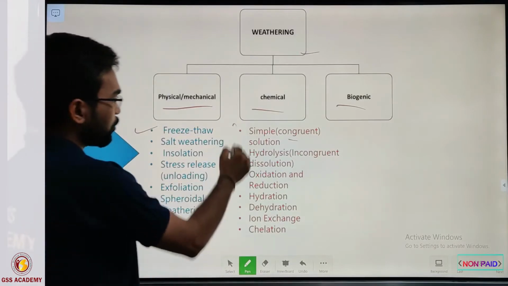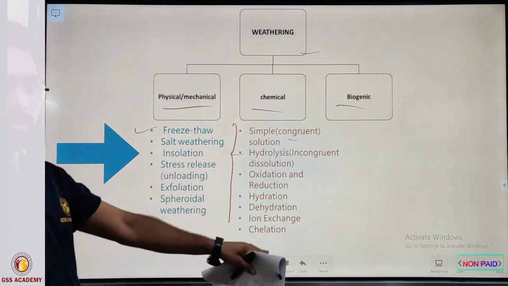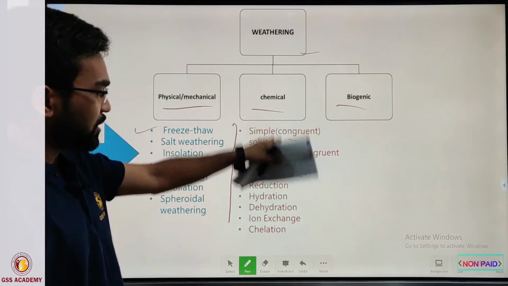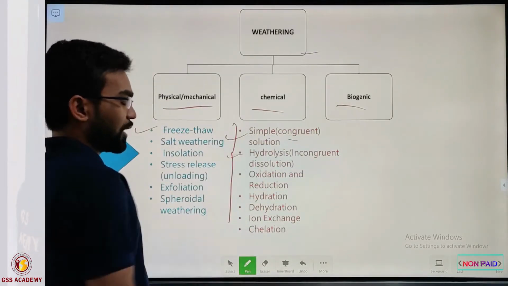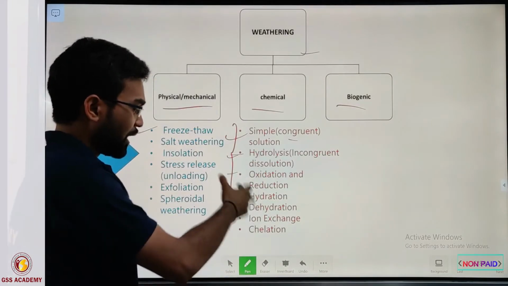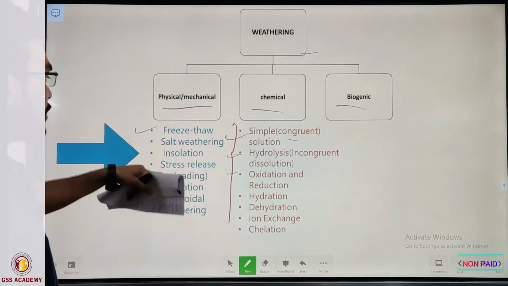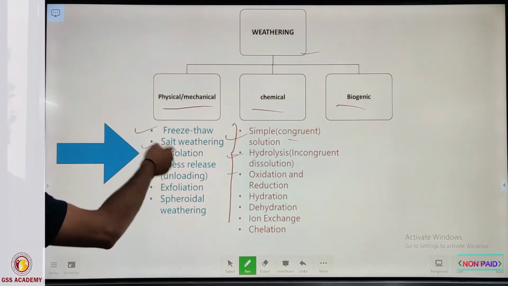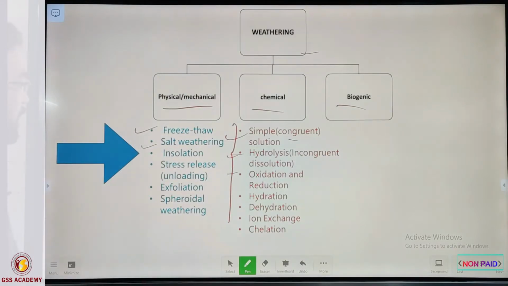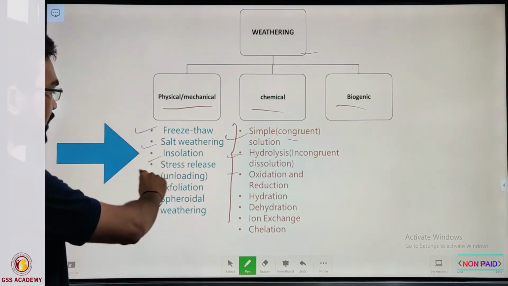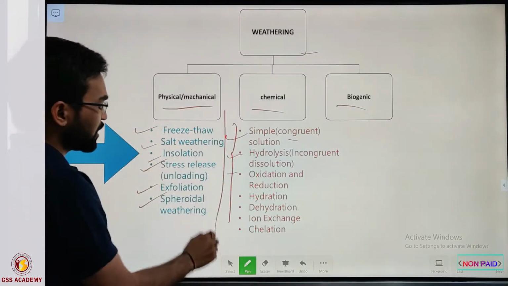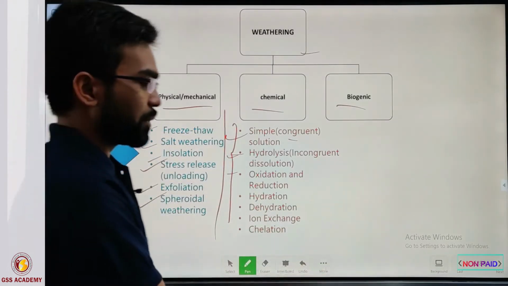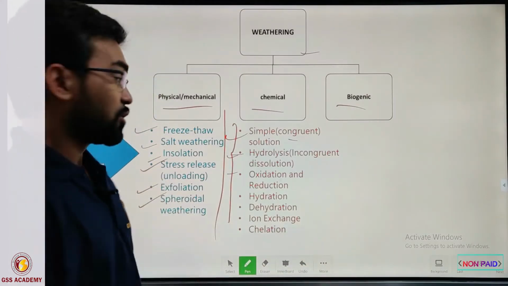We will see them one by one and understand what is happening in each. In physical weathering, a few are freeze and thaw, salt weathering, insolation, stress release, exfoliation and spheroidal weathering. We are not interested here in the products of weathering, because that is part of geomorphology.